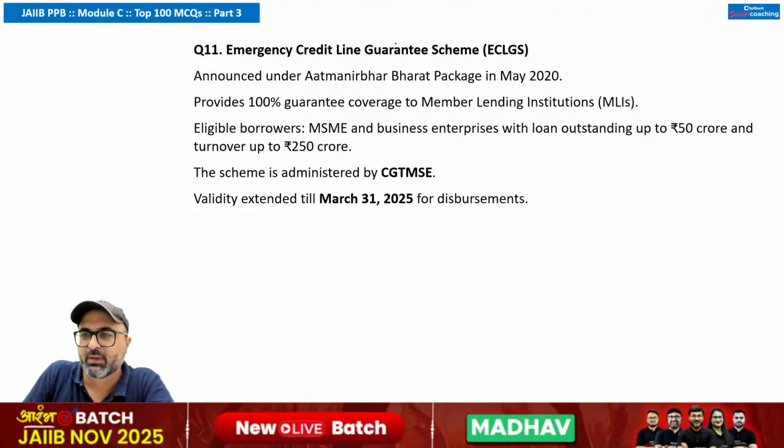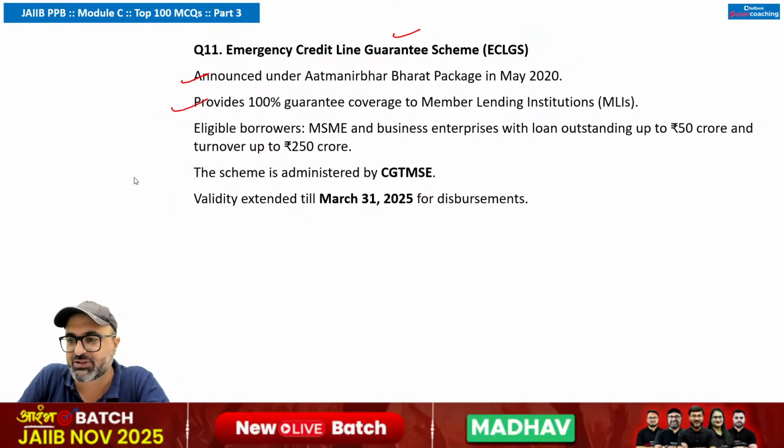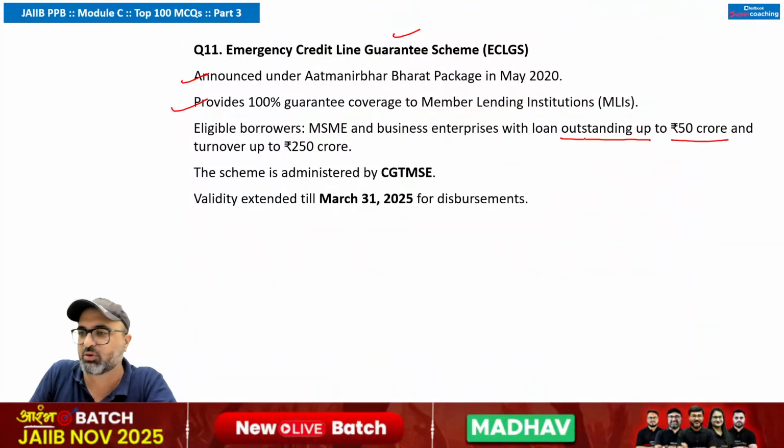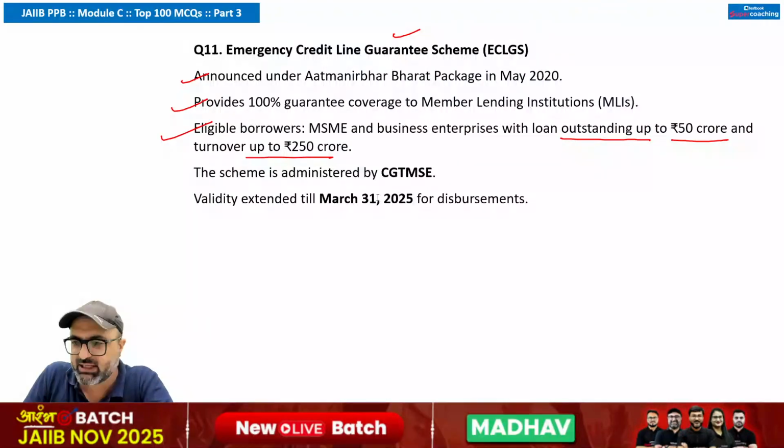Emergency Credit Line Guarantee Scheme announced under the Atmanirbhar Bharat package in 2020. That is correct. Provides 100% guarantee coverage to member lending institutions. That is also correct. Eligible borrowers, MSMEs and business enterprises with loan outstanding up to 50 crores and turnover up to 250 crores. That is also correct. The next is the scheme is administered by CGTMSE.